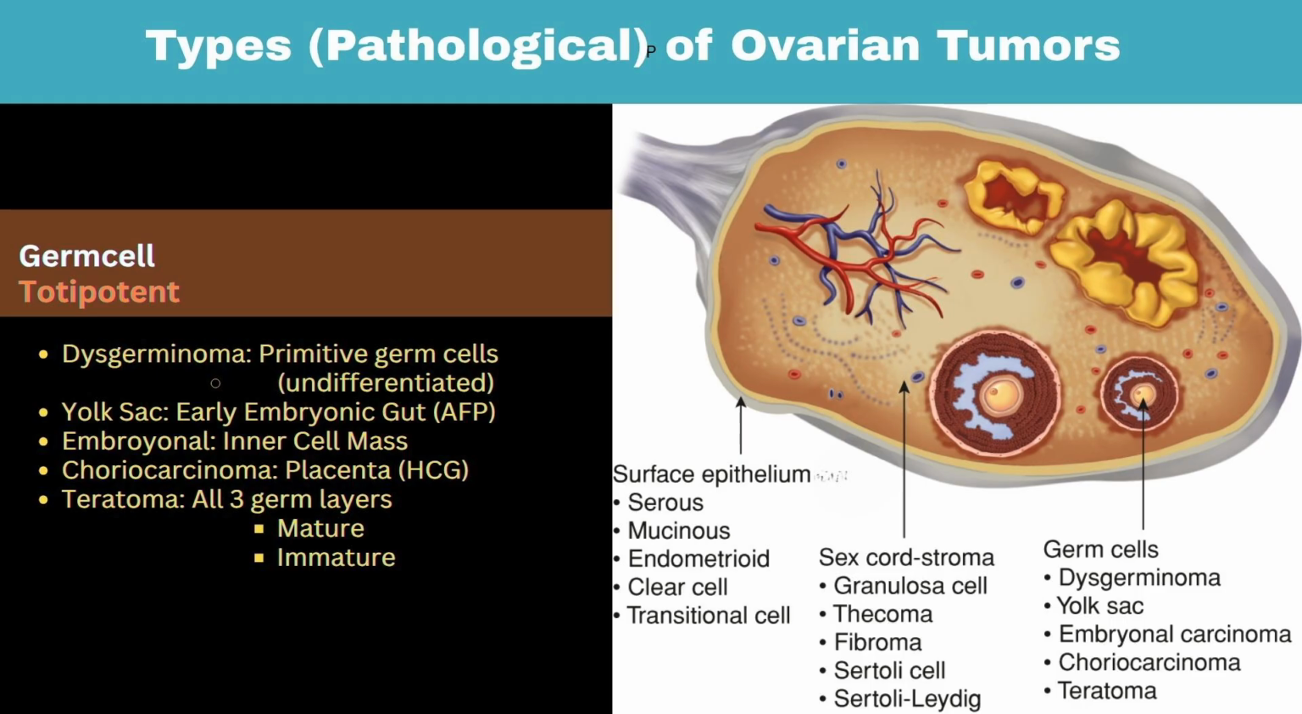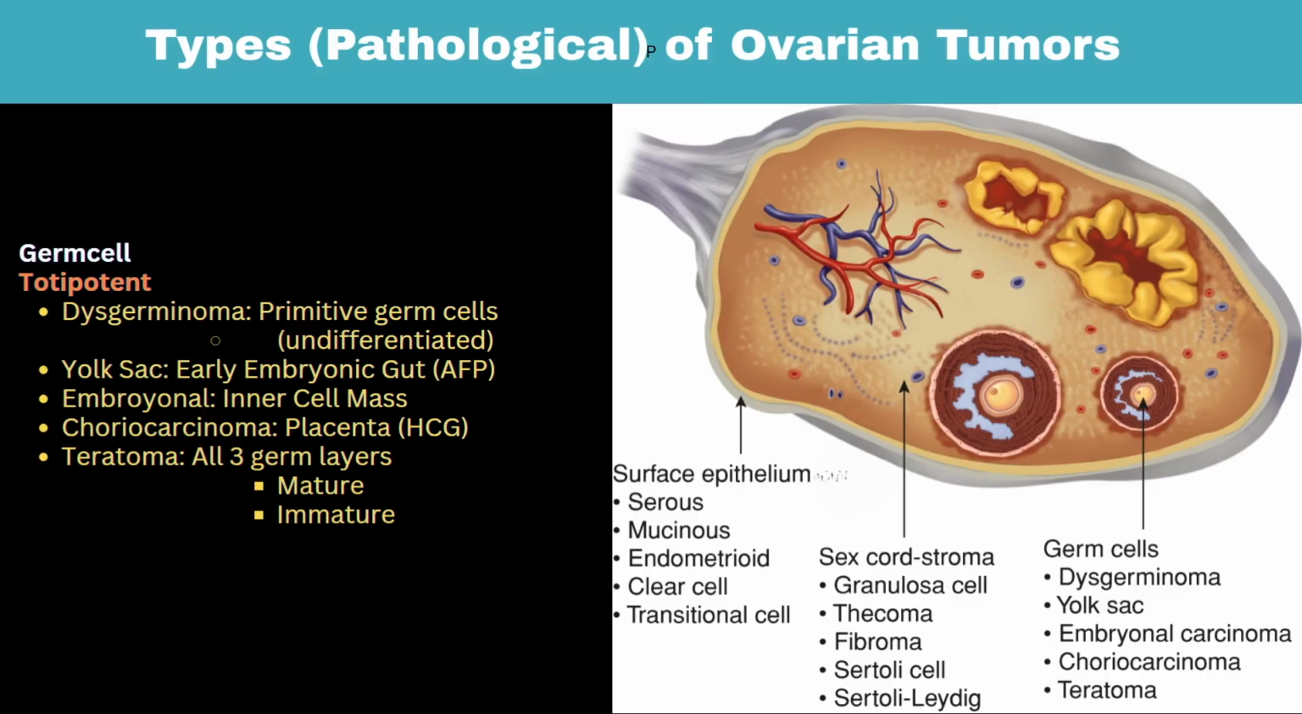If they become like early embryonic gut and start producing alpha fetoprotein, they are called yolk sac tumor. If they start developing like the inner cell mass, they are called embryonal cell carcinoma. And by chance, if they become like placenta and start producing HCG, it is called choriocarcinoma. And teratoma means when all three germ layers, that are ectoderm, mesoderm, and endoderm, start developing in the tumor.